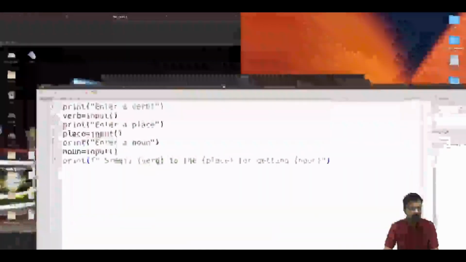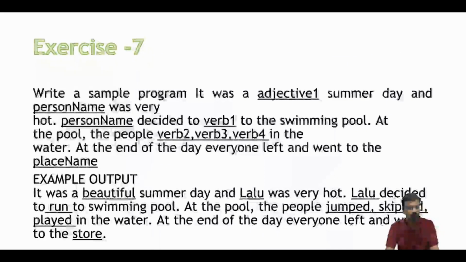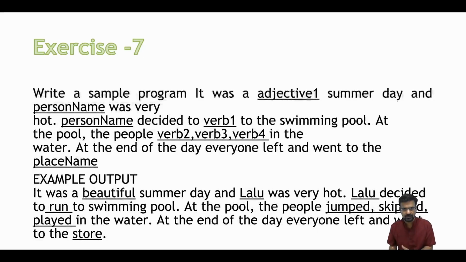Okay, we'll just take our PowerPoint. So exercise 7, actually: write a simple program. The program is: it was an adjective summer day and person name was very hot. Person name decided to verb 1 to the swimming pool. At the pool, the people verb 2, verb 3, verb 4 in the water. At the end of the day everyone left and went to the place.